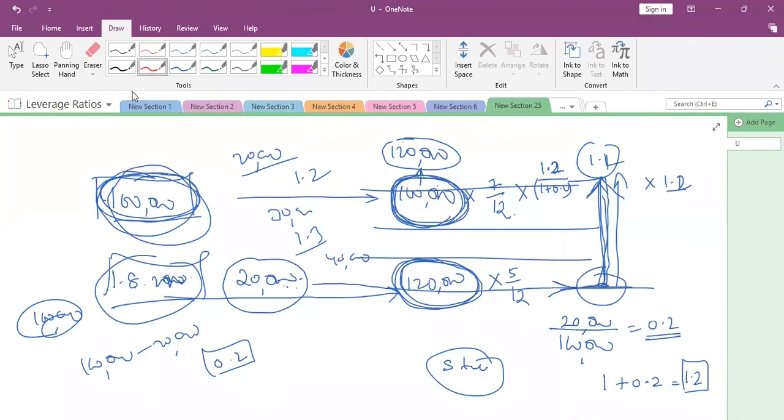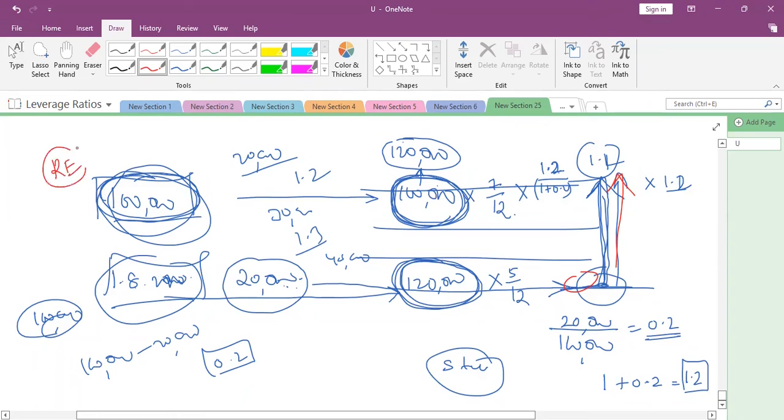Now you might have a doubt. Why are we inflating from this date upward? What is the logic behind this? Because dividends are declared from the retained earnings, and from the beginning those shares are already there.